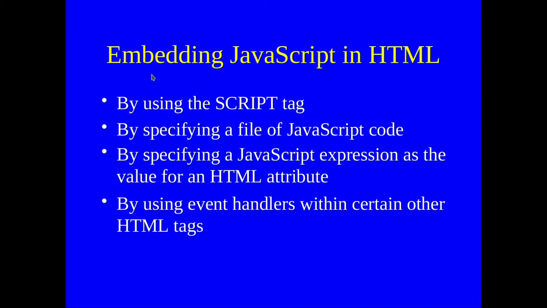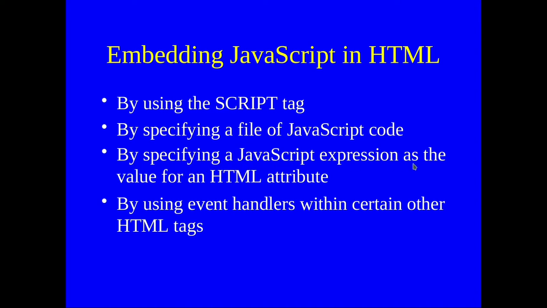We can do client-side JavaScript pretty easily. The first method is embedding JavaScript in HTML. We just create an HTML file and use the script tag to perform JavaScript operations. That way we don't have to create an additional file only for JavaScript. We can just create an HTML file and do JavaScript stuff in there using script tags. In just a moment I will show you how we can do that, and it's pretty simple actually.